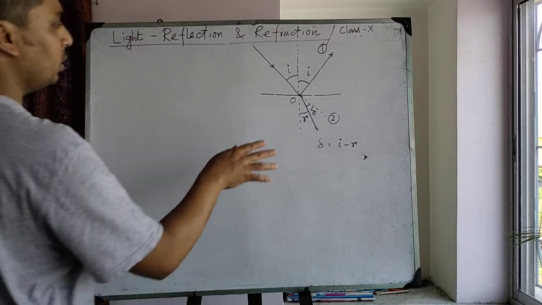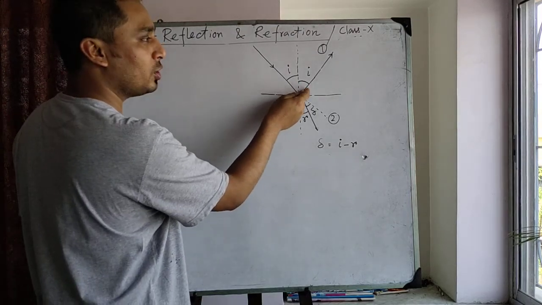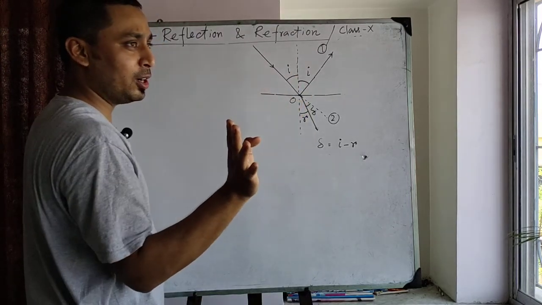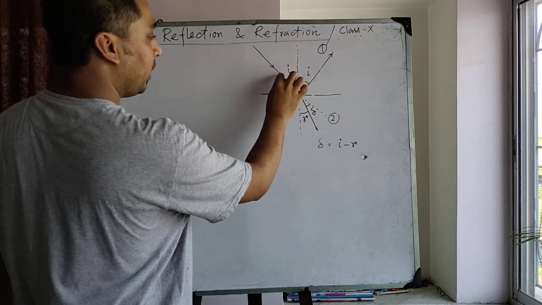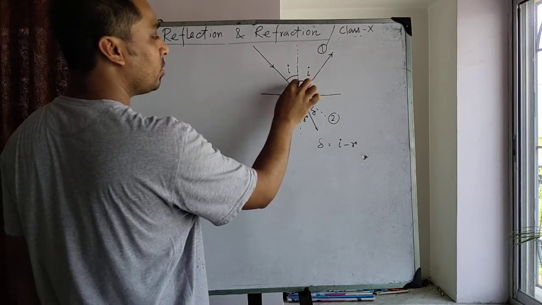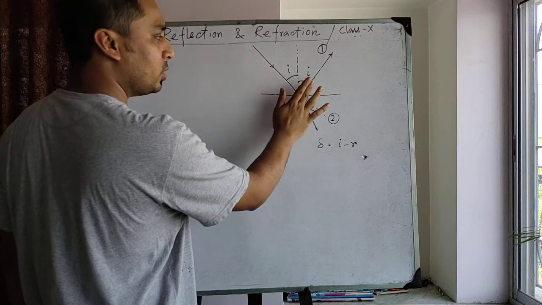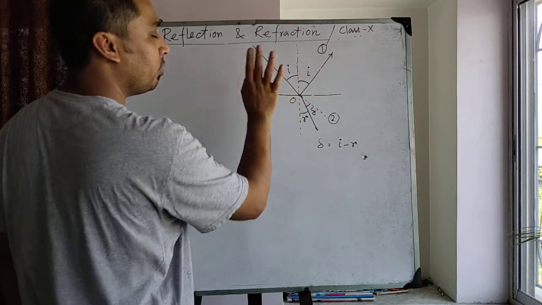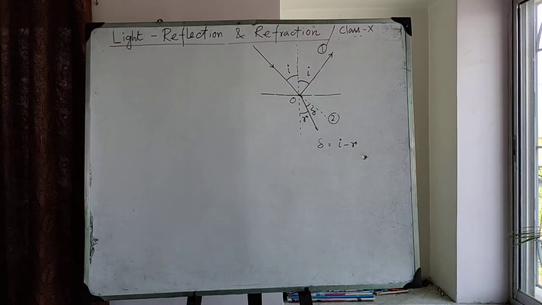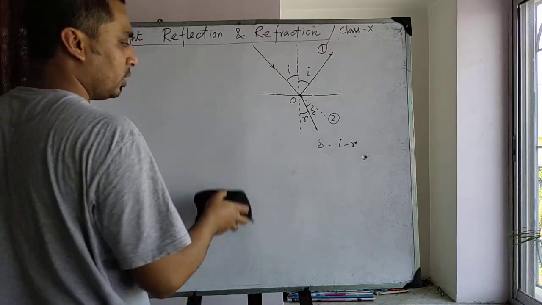Don't be confused about which is the angle of incidence and which is the angle of reflection. The angle made by the incident ray with the normal is called the angle of incidence, and the angle made by the reflected ray with the normal is called the angle of reflection. Is it clear?